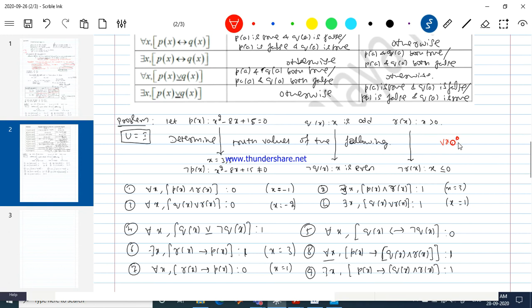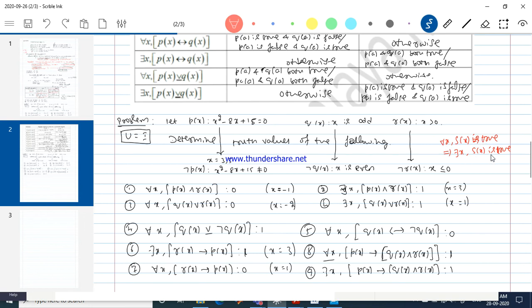For all x S(x) being true always logically implies there exists x S(x) is also a true statement. I just don't need to think about it. Whenever the universal quantifier is true, the existential quantifier is also true. The converse is not true. But whenever the universal quantifier is true, this has to be true, because here we have proved that the statement is true for every element from the universal set.